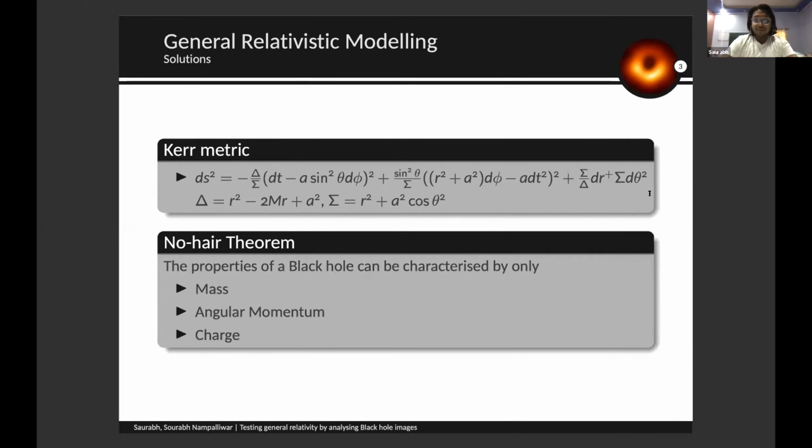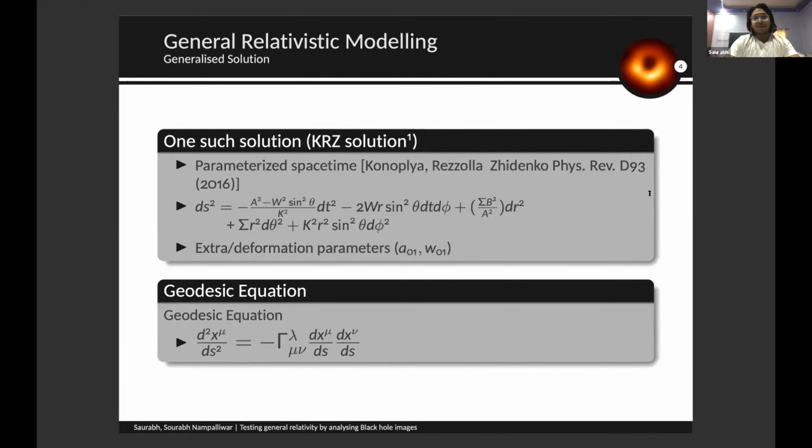So the basic thing is to test the No-Hair theorem, as to whether we have any other properties which can determine any other aspect of this particular black hole. To test this, we need a generalized solution of the black hole that we already have. To have such a solution, we need a theory agnostic approach, which means that the theory should remain itself as general relativity. That means we are not doing any modifications of the Lagrangian in the theory. So we just need a simplified version of GR.